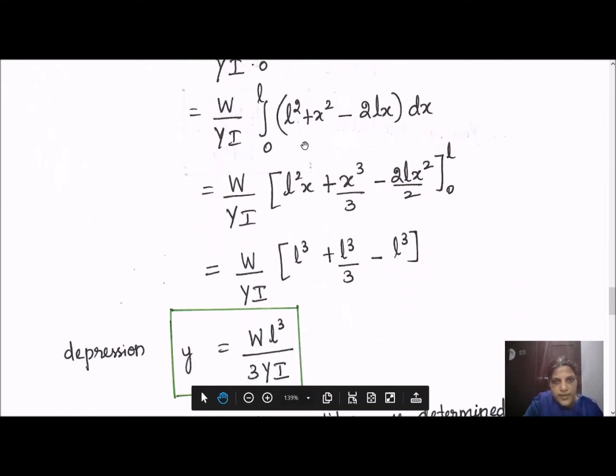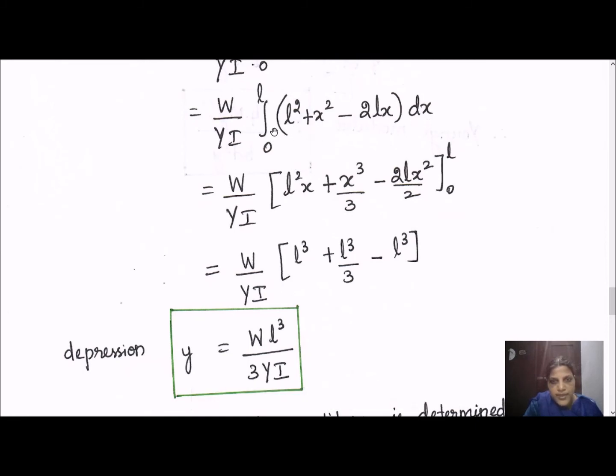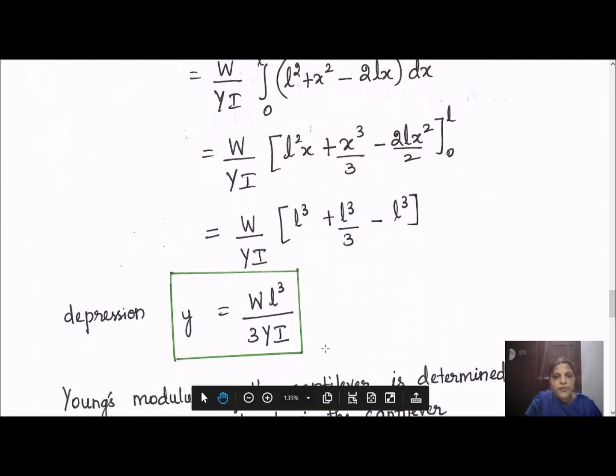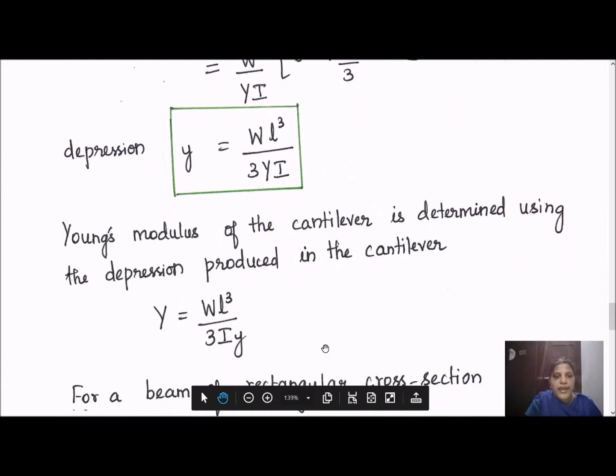So we need to integrate like this, L square dx. So L square into x, plus x square, integral of x square is what? x cube by 3. And here we have 2L x square by 2. So this is written here. Apply the limits and then L cube and L cube get cancelled. So the answer is WL cube by 3YI. Okay, we have found the answer for the depression of the cantilever.